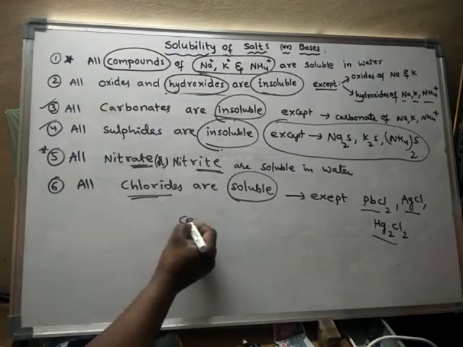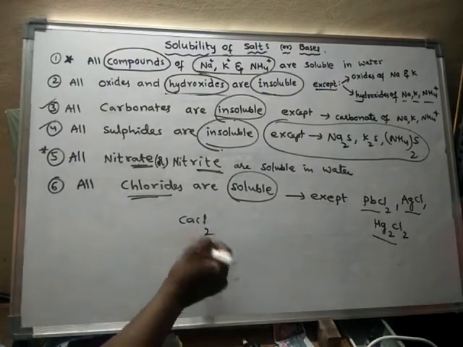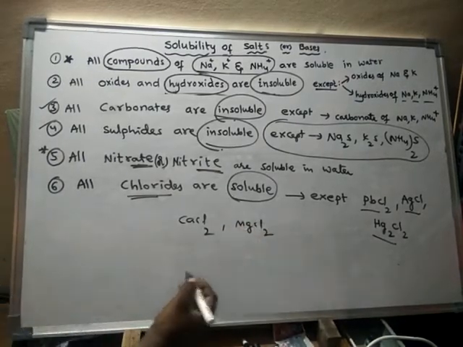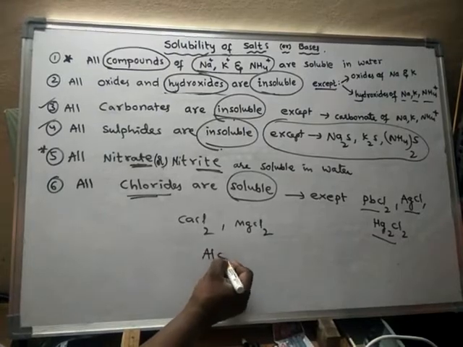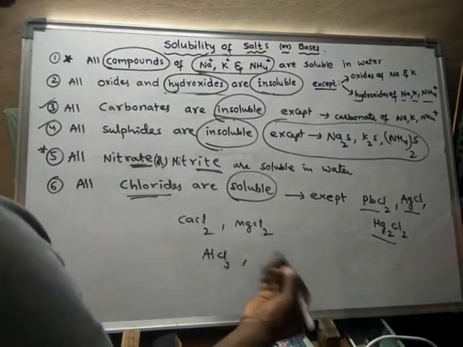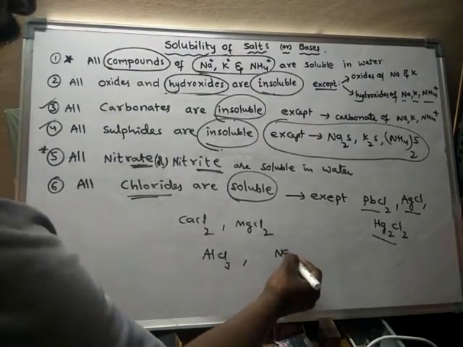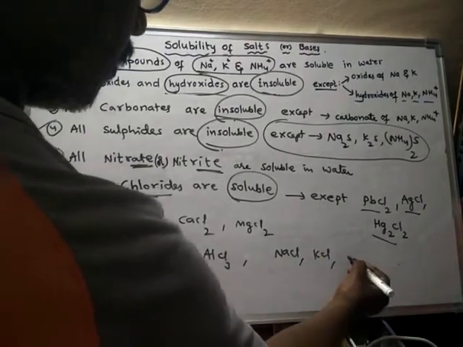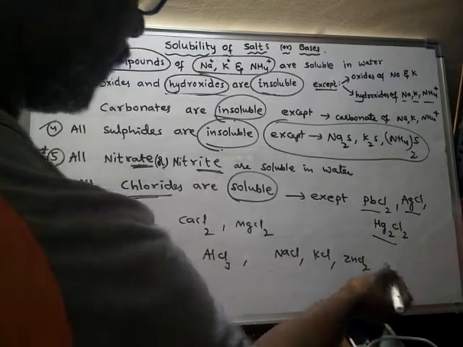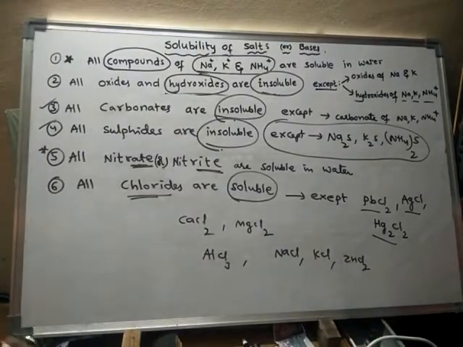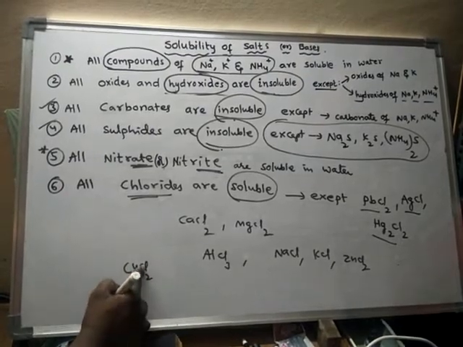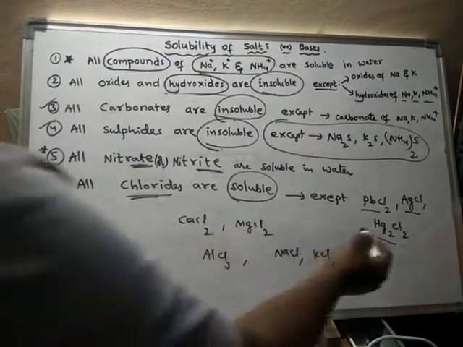For example, take calcium chloride, soluble in water. Magnesium chloride, soluble. Aluminum chloride, soluble.